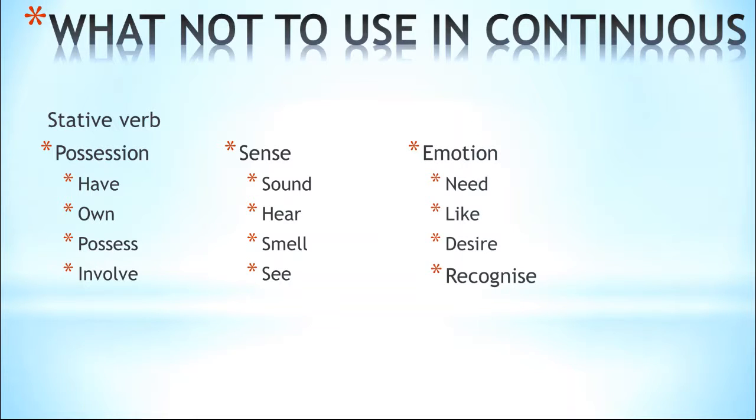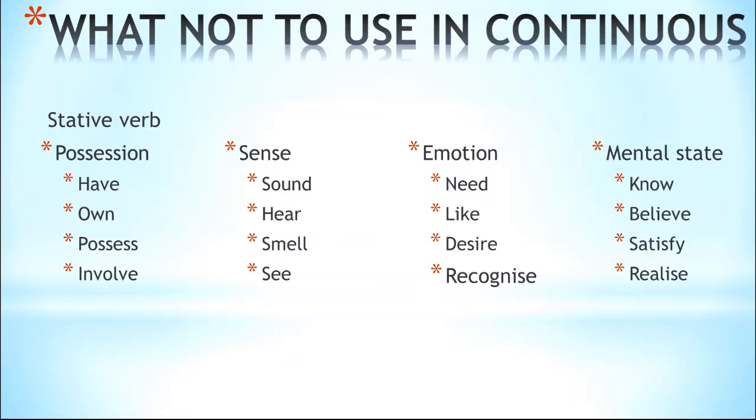Emotions: need, like, desire, recognize, and mental states: know, believe, satisfy. You must have seen many people using desire or recognize in present tense, but you would never see them saying, I'm recognizing you. But you may see them saying, I'm starting to recognize you, or I'm trying to recognize you. So recognizing is not a word here.